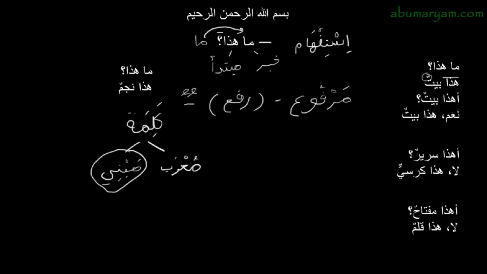I hope that's clear. We're going to expand on that a little bit further. But hadha is mabni in the hal of raf. So the mubtada is marfu', meaning that it takes a dhamma, but hadha doesn't take the dhamma. Why? Because it is mabni. Baytun, on the other hand, is marfu', is in the hal of raf, and it has a dhamma, no problem, because baytun is mu'rab, meaning it changes. In other sentences we're going to see baytun, baytin, baytan, and it can change, no problem.